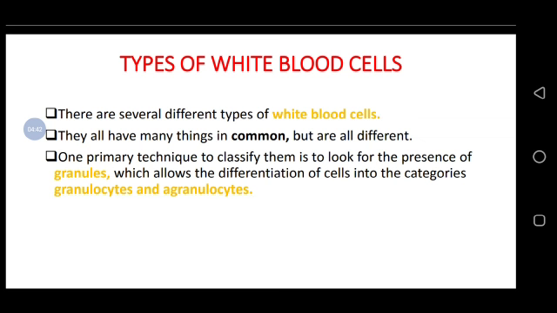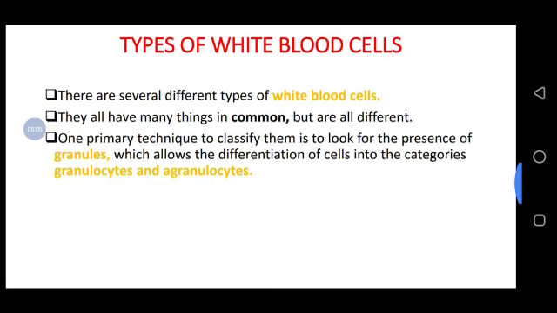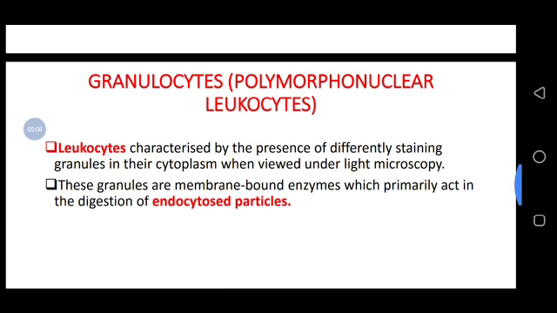That's why we have white blood cells which possess granules, and we have those which do not possess granules. The granulocytes are cells which possess granules, and agranulocytes are cells which lack granules. Granulocytes are the cells which possess granules. In another way, we call them polymorphonuclear leukocytes.